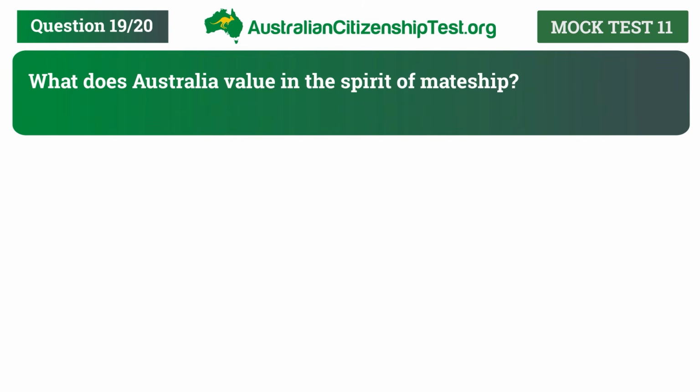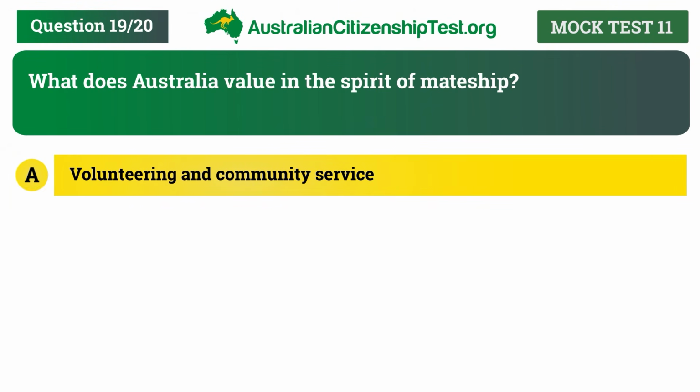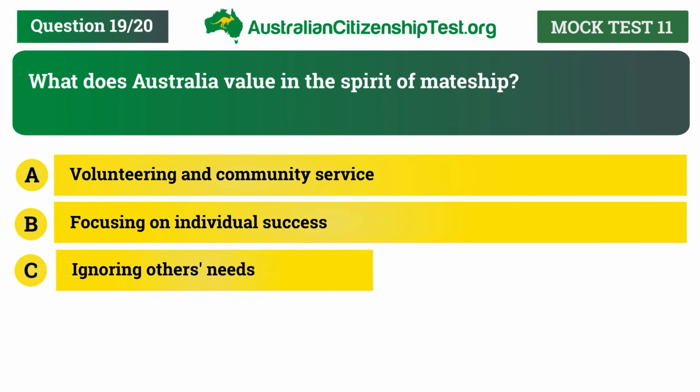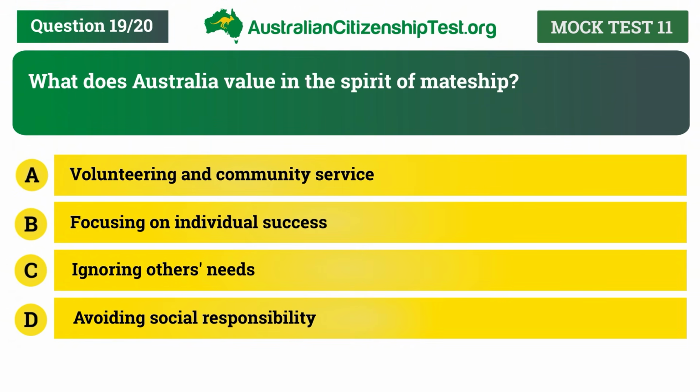Question 19. What does Australia value in the spirit of mateship? A. Volunteering and community service. B. Focusing on individual success. C. Ignoring others' needs. D. Avoiding social responsibility.